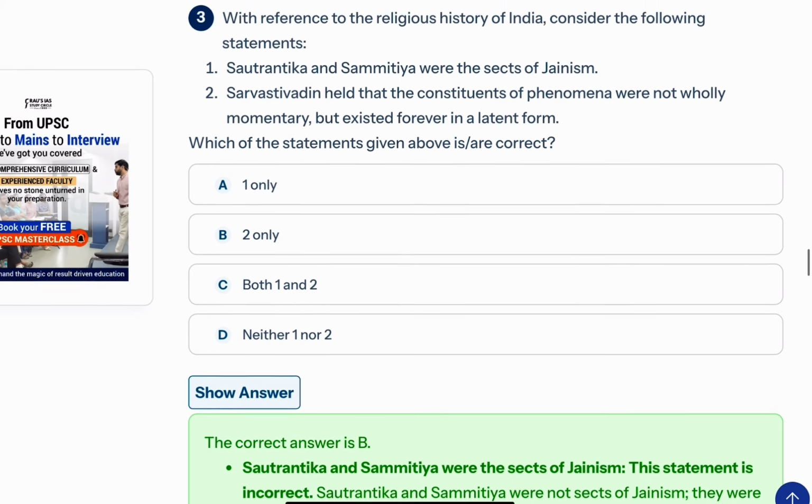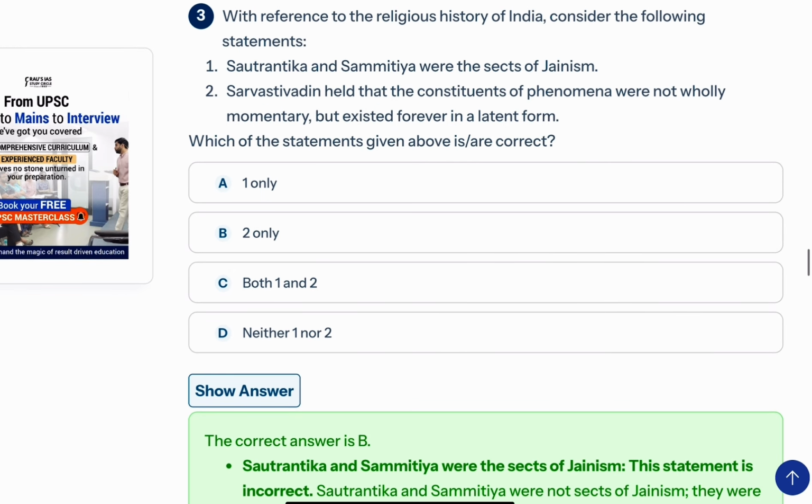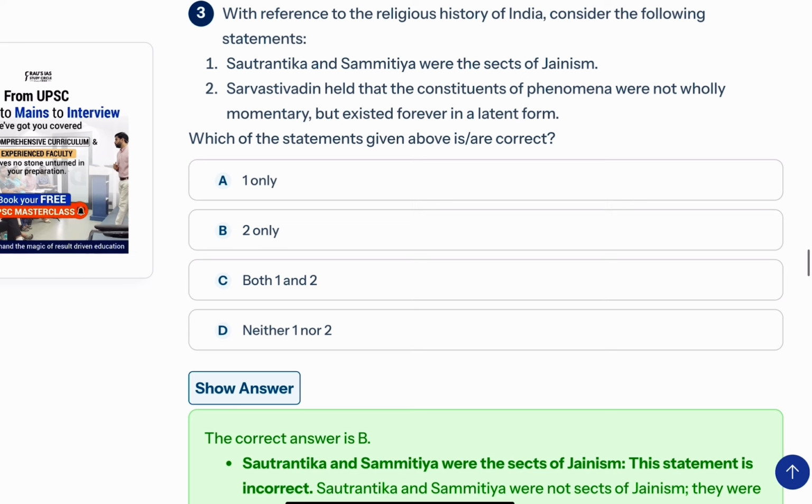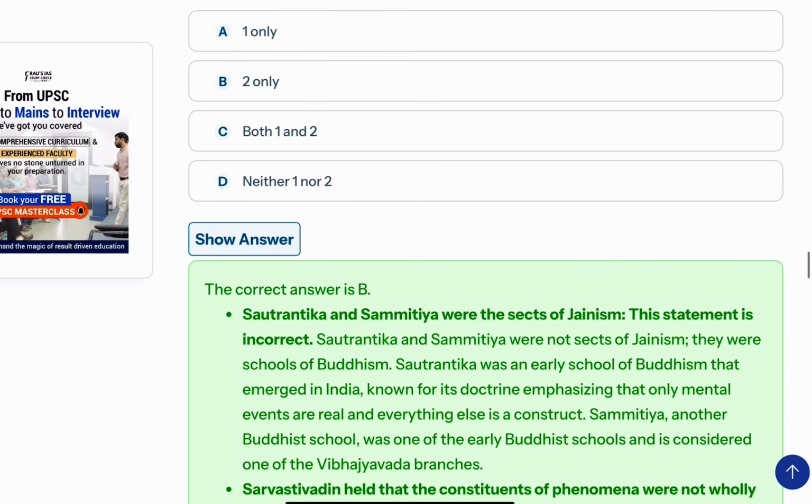Okay, two only. Okay, this question is from the topic of Jainism. Buddhism, Jainism, Indus Valley civilization, Rig Vedic age, all these are very important. And from this, just write down Jainism. Under this, write down Sautrantika, Sammitya, and then Sarvastivadin.